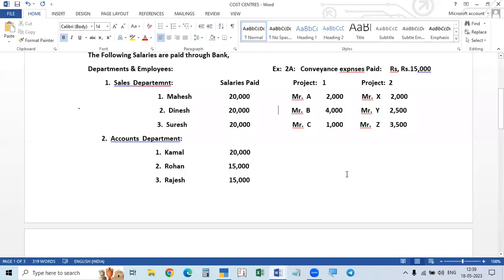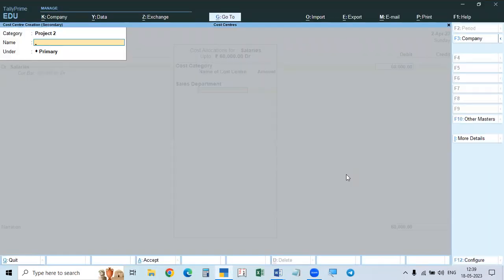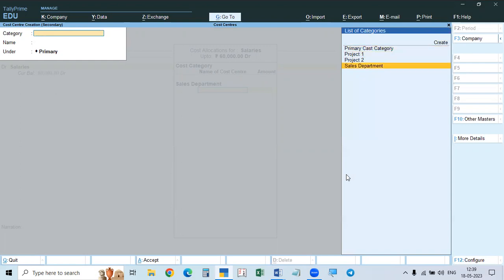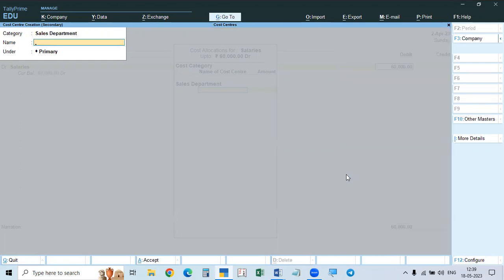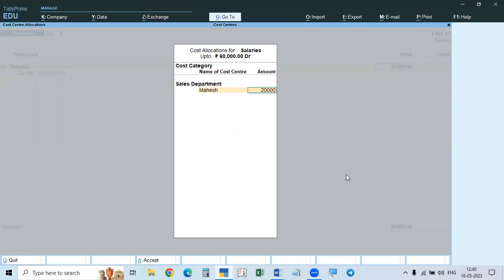Now we have to create the cost center. Again Alt C, the category is sales department, not the previous one. In the sales department, the first name is Mahesh, the cost center we created, and we debited 20,000 rupees.